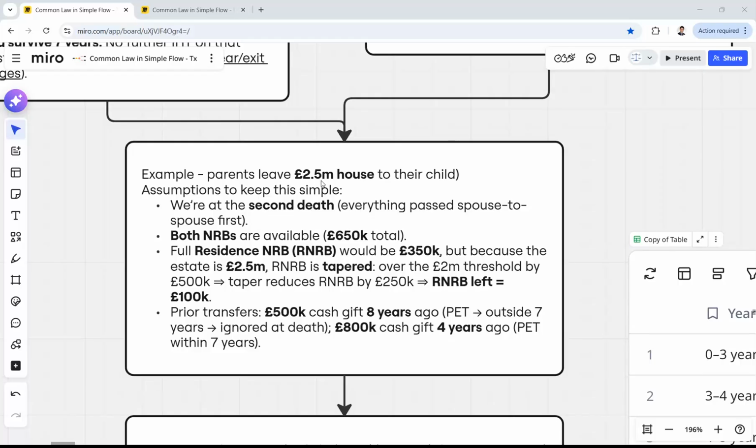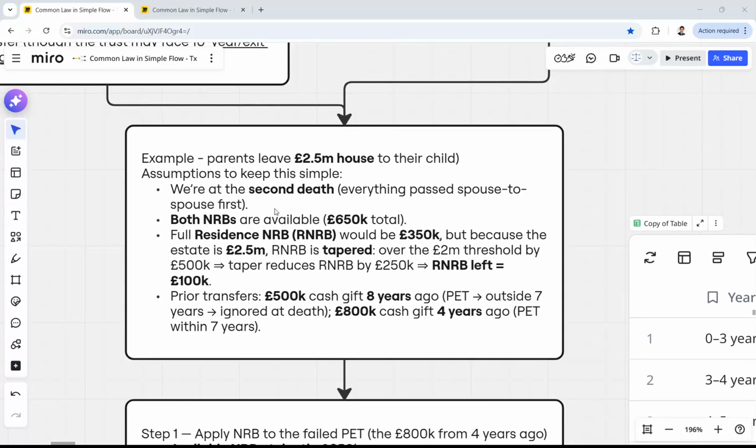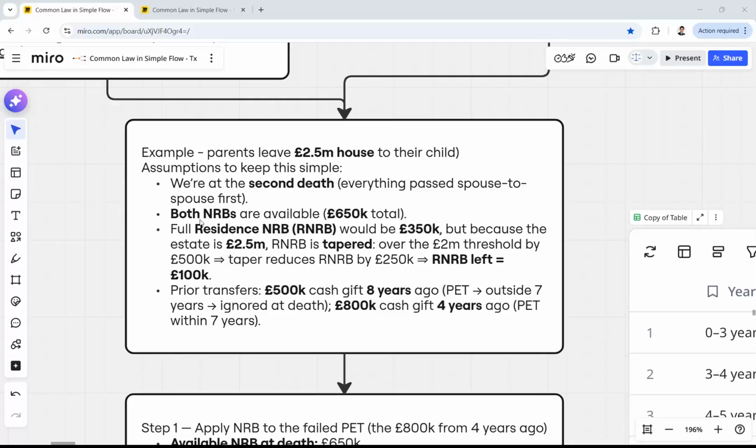Parents leave a 2.5 million house to their child. The assumptions are here to keep it simple. We are at the second death. Everything passed spouse to spouse first, and then later to the child. So what does second death mean? Both parents should die in order for the estate to fully transfer to their child. If one parent dies, then everything the second parent owned is passed to the first parent.